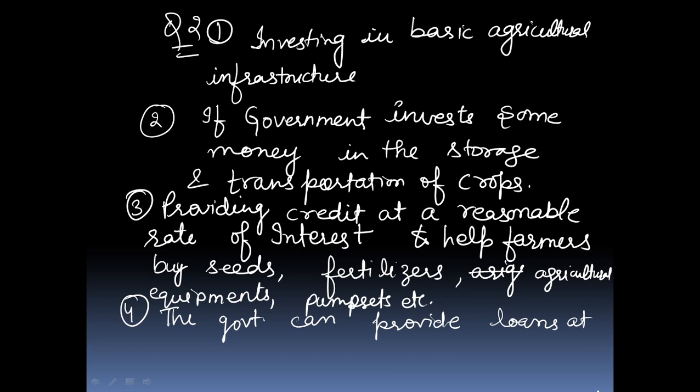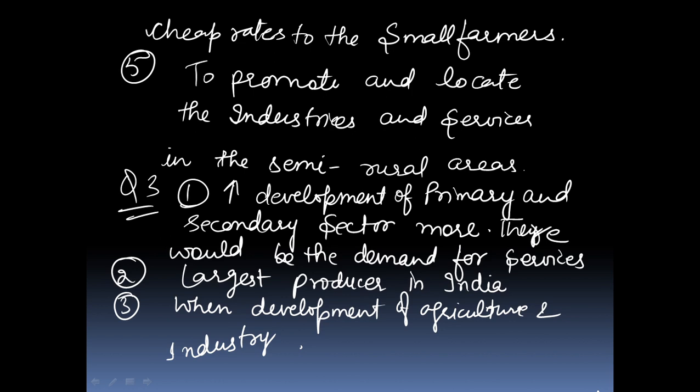Another way is to promote and locate small industries and services in semi-rural areas where a large number of people may be employed. For example, they can set up a dal mill, open a cold storage, or start or promote honey collection, etc.